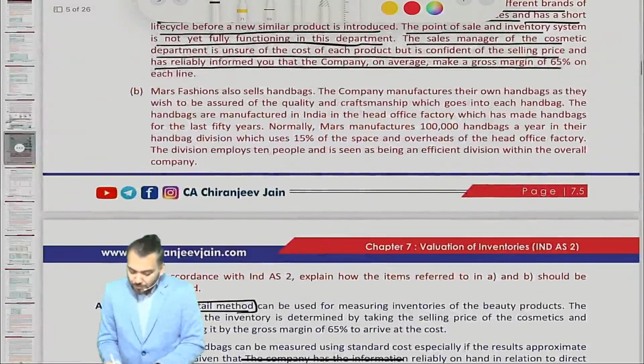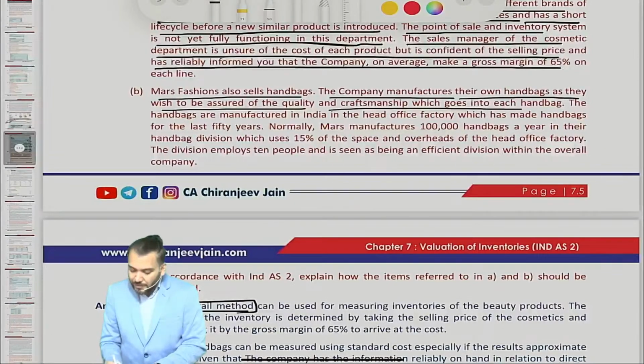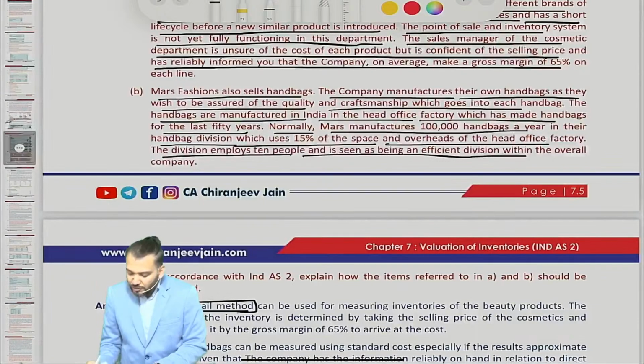Second. Mars Fashion also sells handbags. The company manufactures its own handbags as it wishes to assure the quality and craftsmanship which goes into each handbag. The handbags are manufactured in India in the head office factory, which has made handbags for the last 50 years. Normally Mars manufactures 1 lakh handbags a year in its handbag division, which uses 15% of the space and overhead of the head office factory. The division employs 10 people and is seen as an efficient division within the overall company.